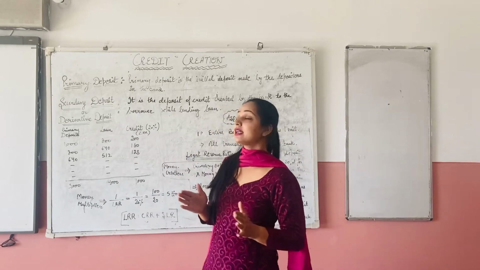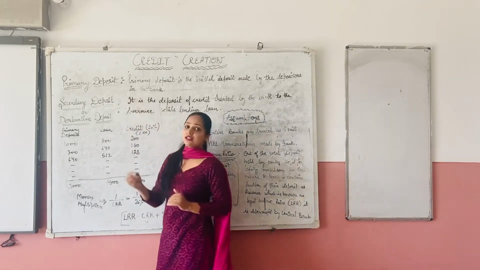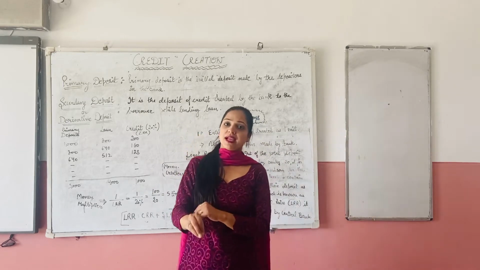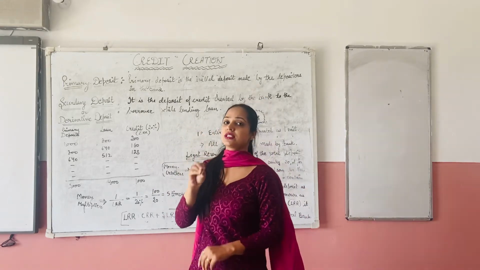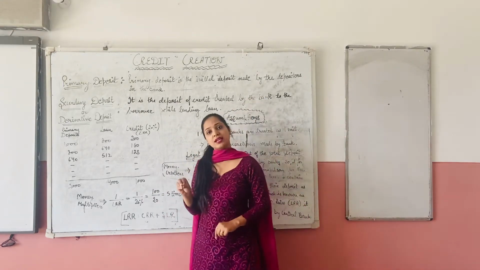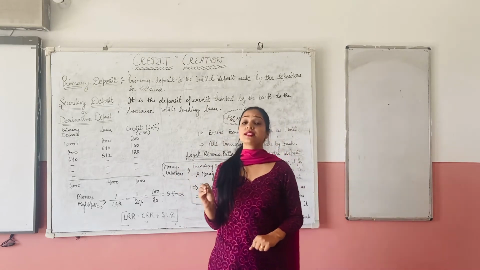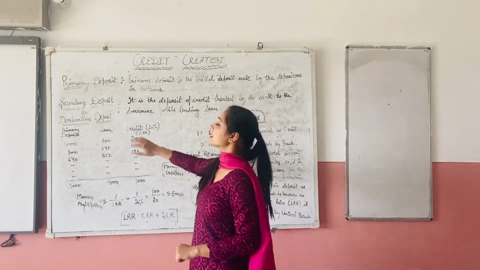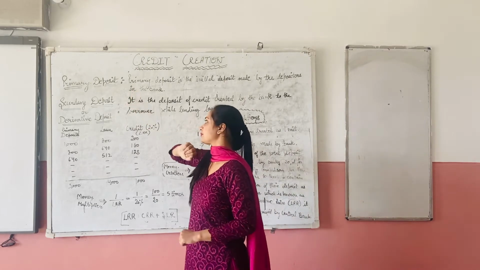Are you trying to understand it? So a primary deposit is the first money deposited in the bank, which is also known as initial deposits, right?